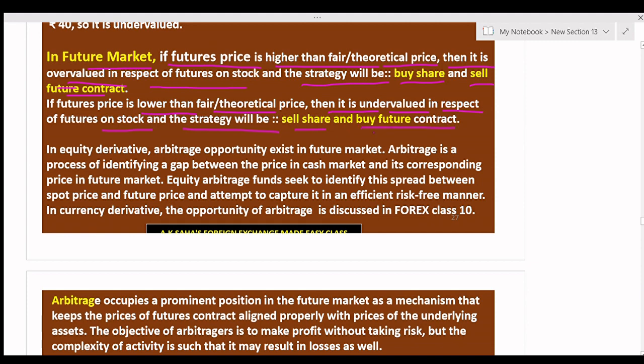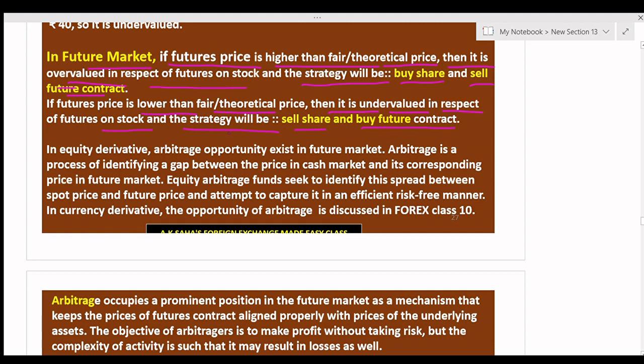You know what is the fair or theoretical price as per the cash and carry model. Fair price is equal to spot price plus cost of carry minus inflow. Inflow means dividend in the case of equity share or interest in the case of bond. Then this fair price will be compared with the future price, and if the future price is higher than the fair price, then it is called overvalued, and the strategy will be buy share and sell future contract.